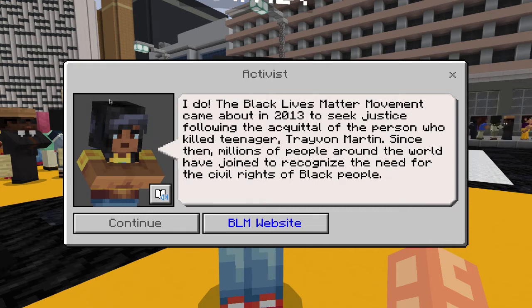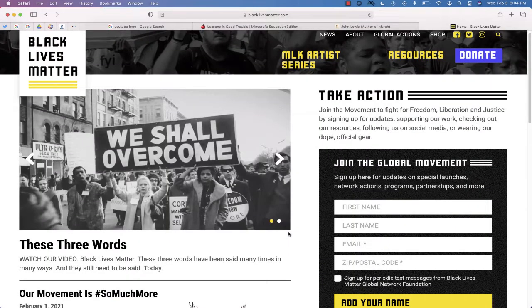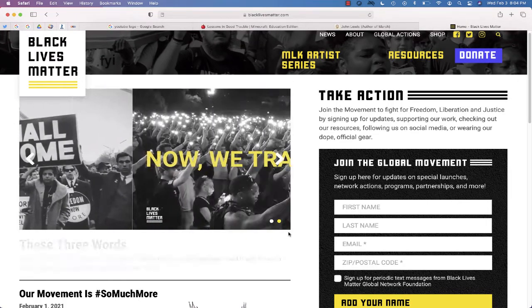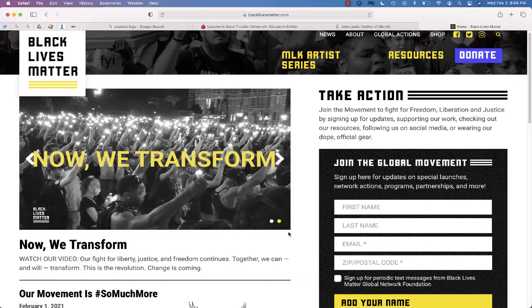And one of the nice things that you'll notice throughout this world is that certain speakers, these certain NPCs, at the bottom have links to more information. So maybe not so much for younger students, but for older students, high school students, if they want to get a better idea of what the Black Lives Matter movement is all about, it will link to the Black Lives Matter website. It has videos and more information for students to get a better idea of what the whole movement is about.